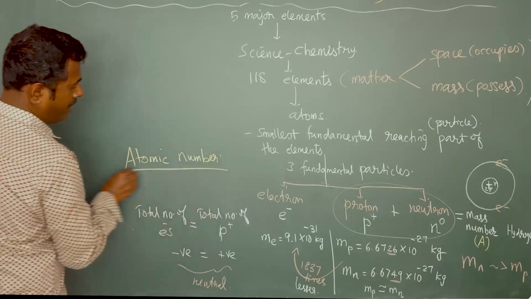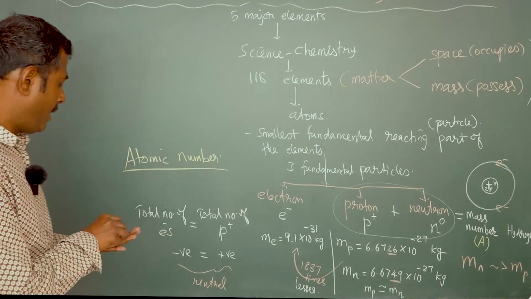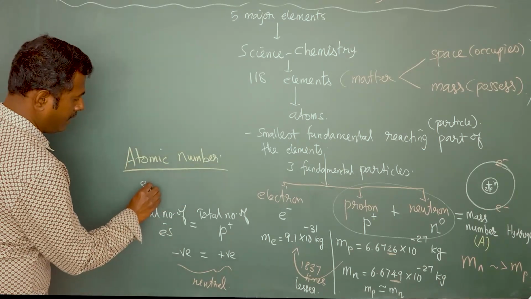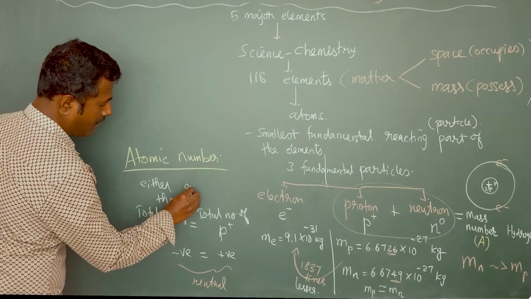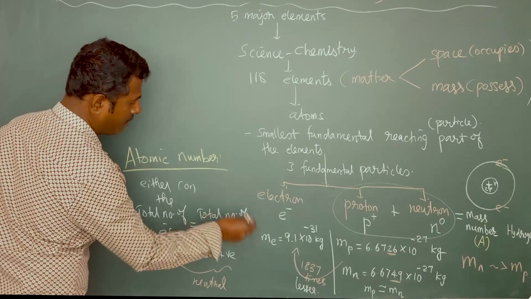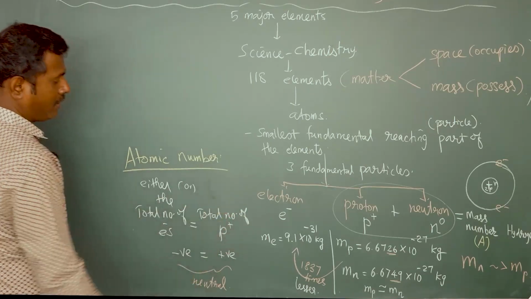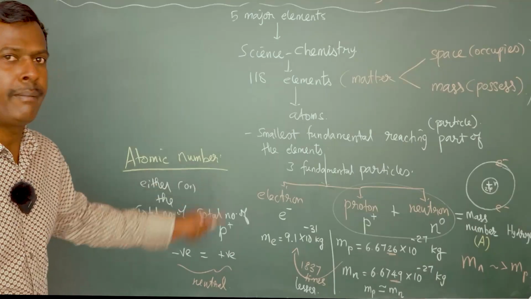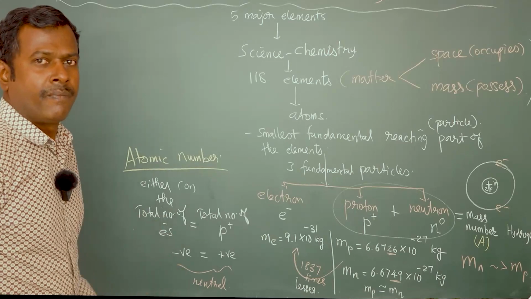So what is the definition of atomic number? Atomic number is either the total number of electrons or the total number of protons. Either the total number of electrons or the total number of protons is called atomic number. The number of an atom, actually, atomic number.